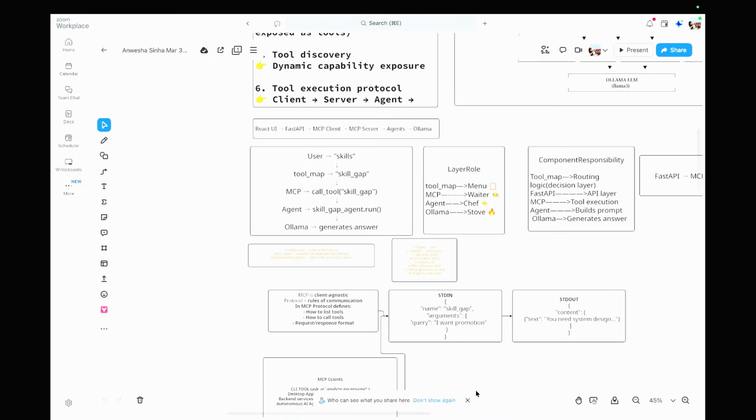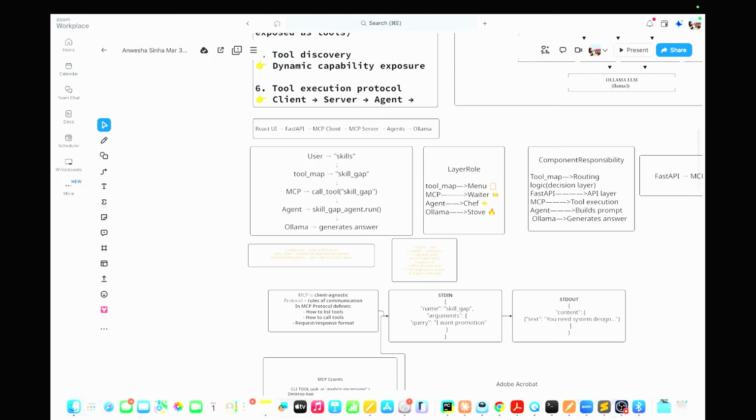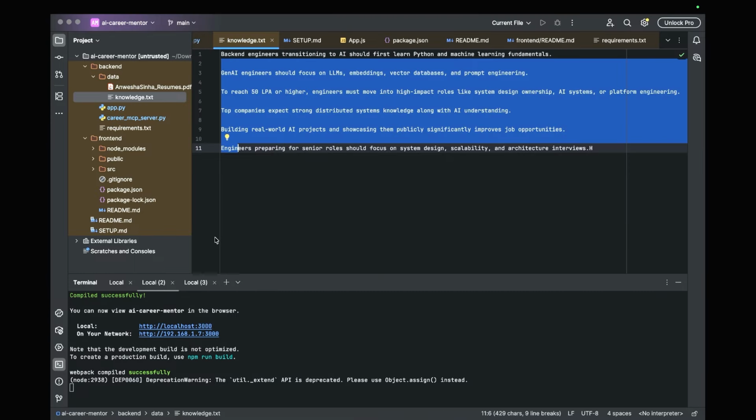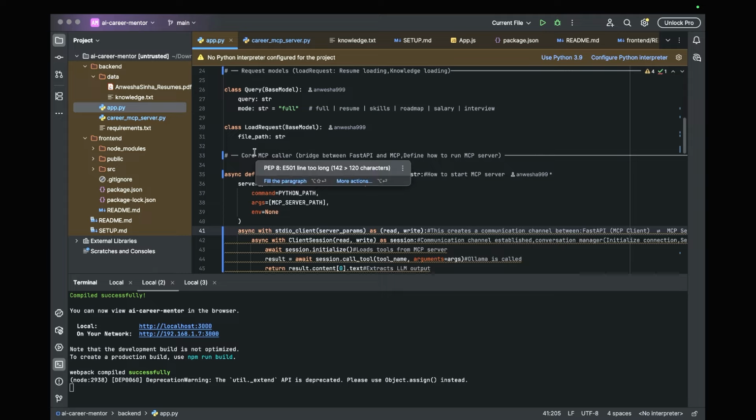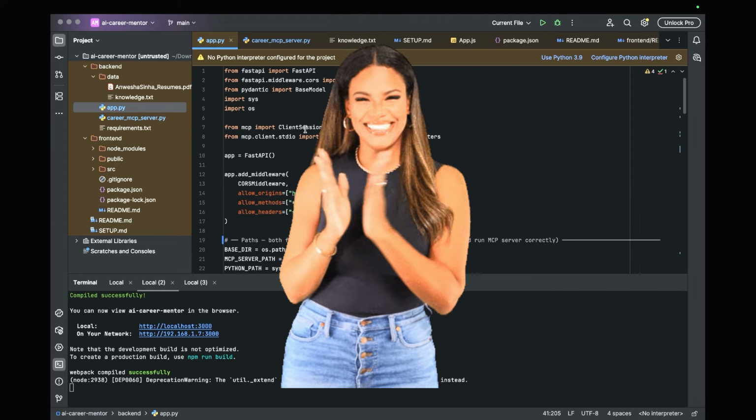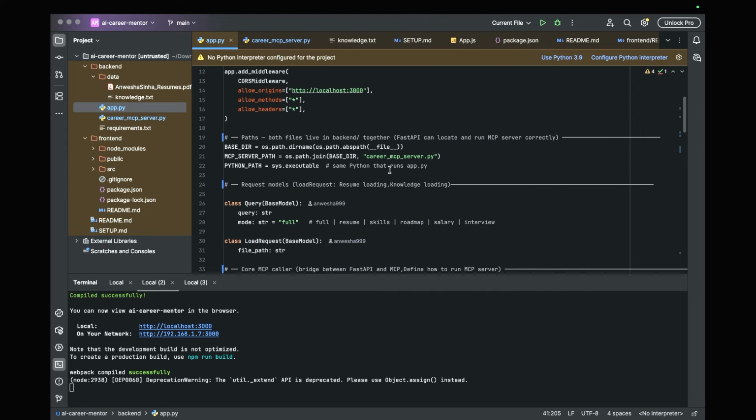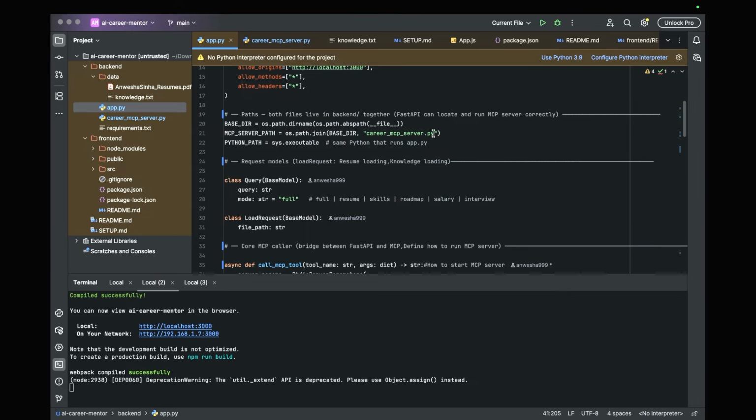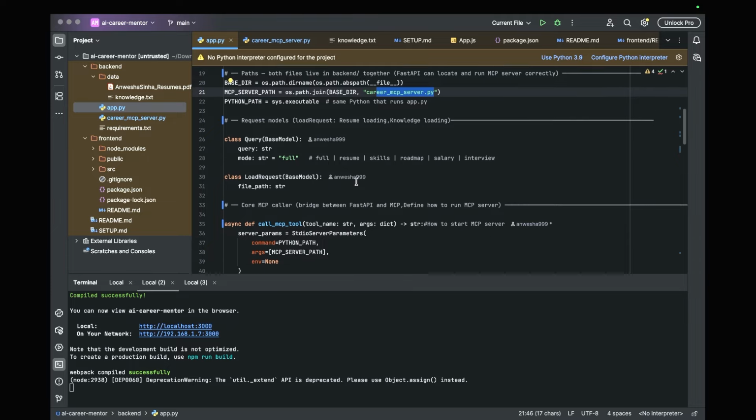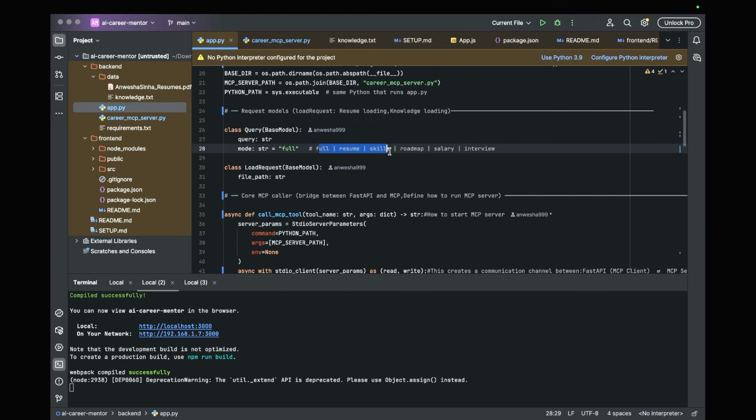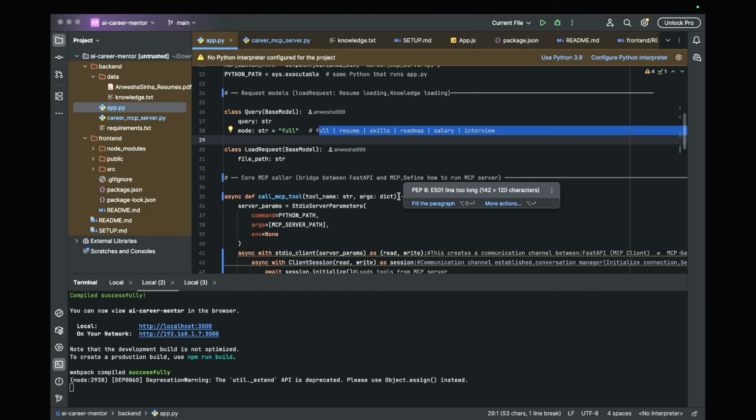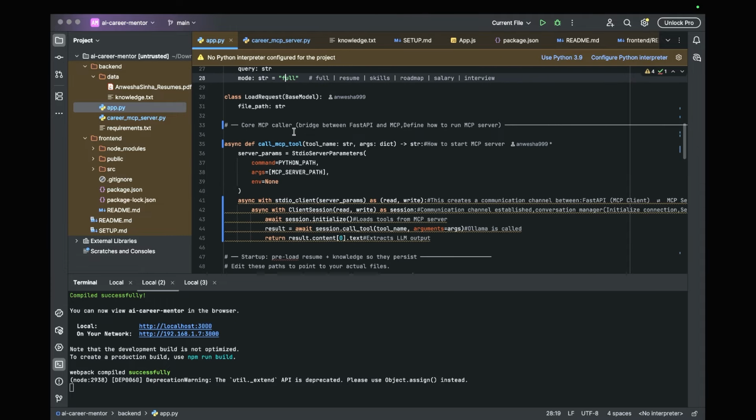Right. So before I explain it from here, let me go through the code and help you understand it better. So this is the app. We are using career MCP server.py, which will locate the MCP server, which is written here. We have the models: if you see the full resume, skills, roadmap, salary, interview, we are putting these models there.